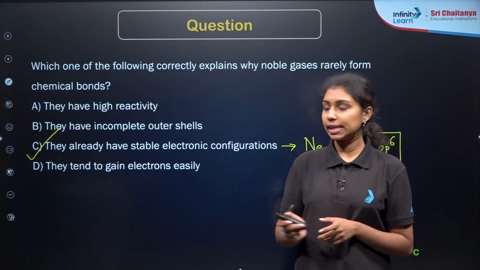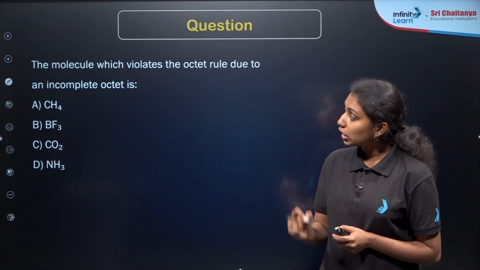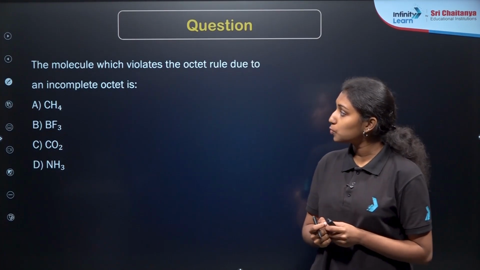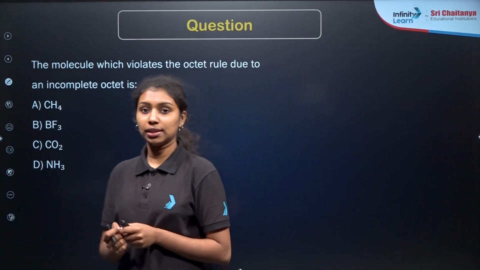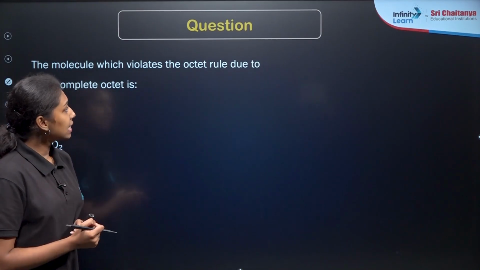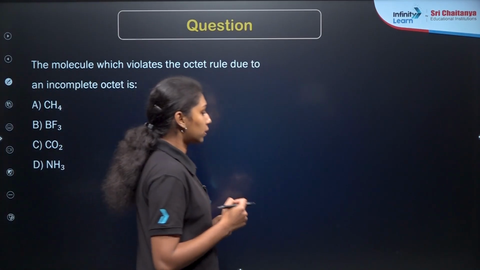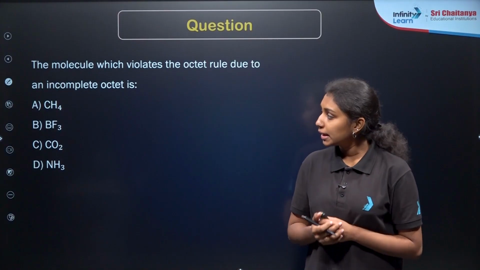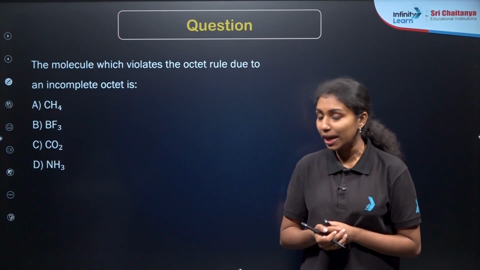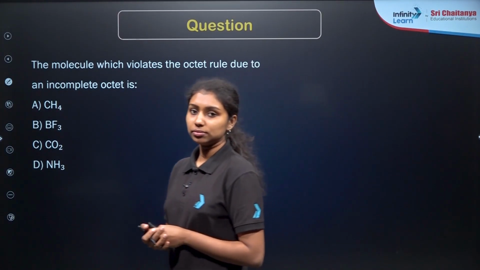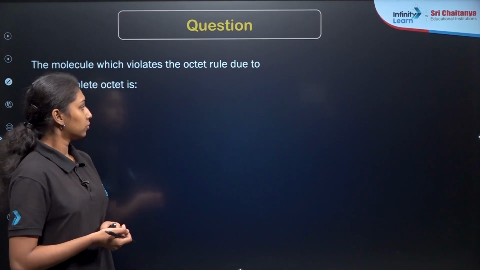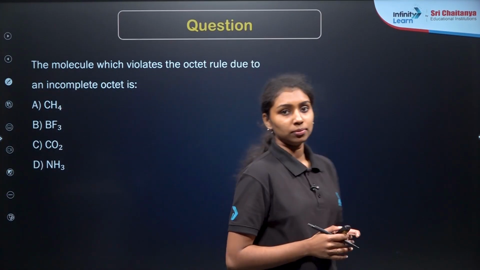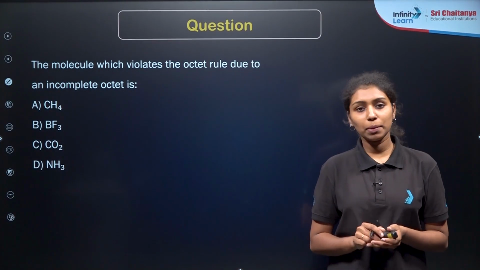Now we are moving to our second question. The molecule which violates the octet rule due to an incomplete octet is. Options are provided here: CH4, BF3, CO2 and NH3. So option B will be the correct answer, right?